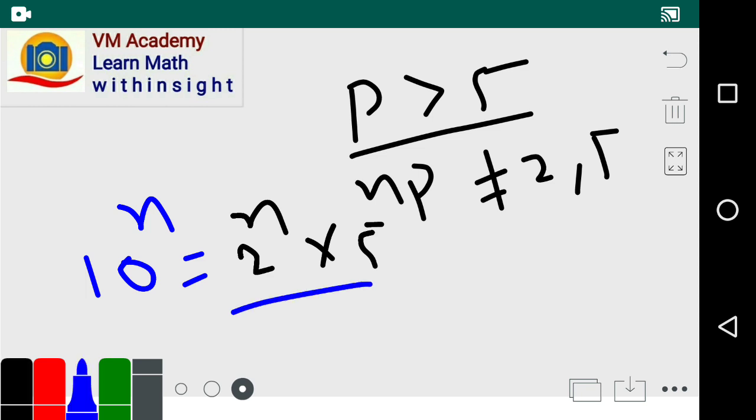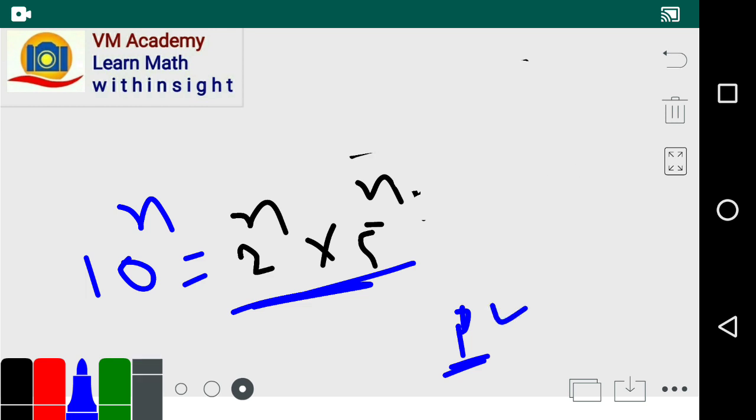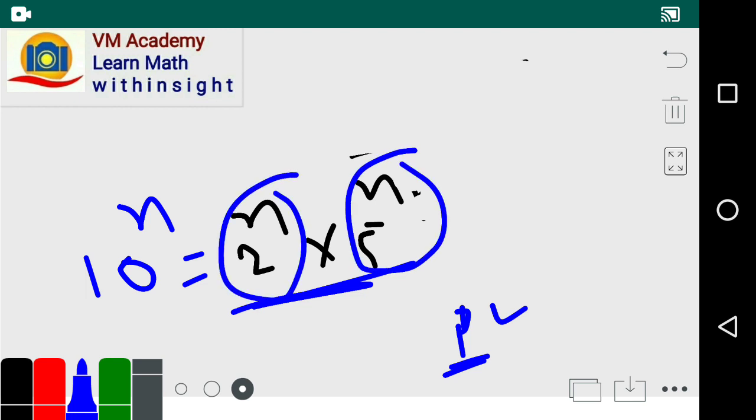Now 10 raised to n will be perfectly divisible by p if and only if one of its factors is p. But none of these factors contains p as a factor. So friends, it is not perfectly divisible by p.